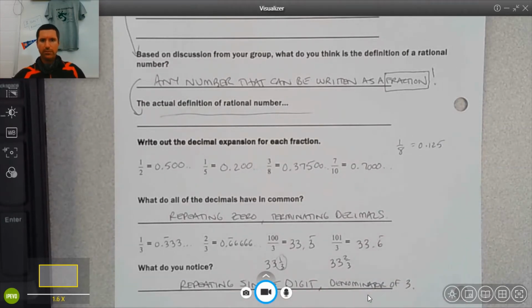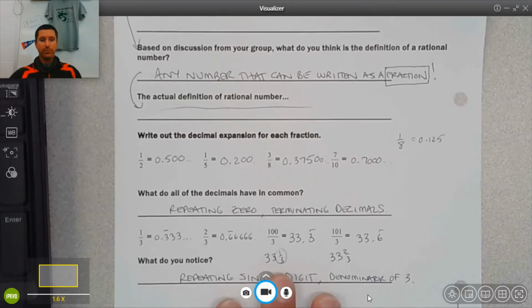1/5, 3/8, 7/10 all repeat 0 and all have what we call a terminating decimal because if it's 7/10, 0.7, stop, that terminates, it ends. It does repeat 0, but essentially we have nothing besides 0 after that.